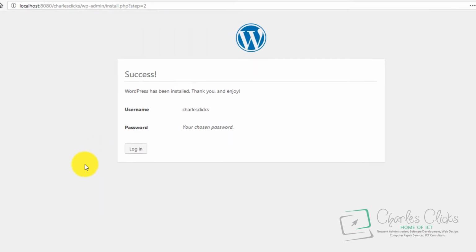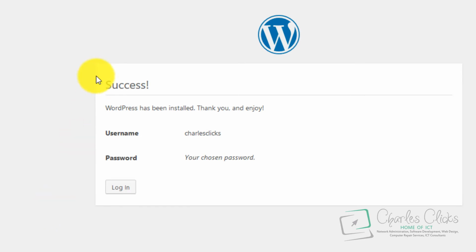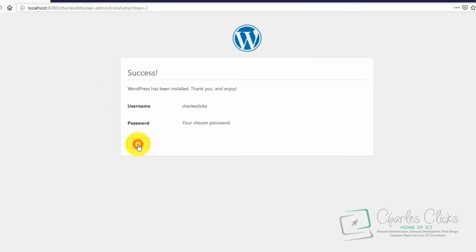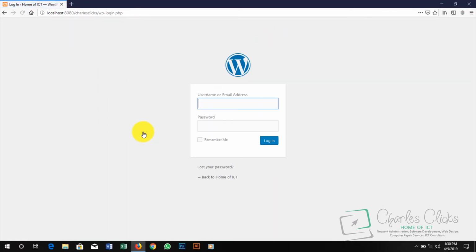Good. Success! WordPress has been installed. Thank you and enjoy. Our username is over here, which is Charles Clicks. Then you remember what we used as our password, so I have to click login to log into the back end of my website.